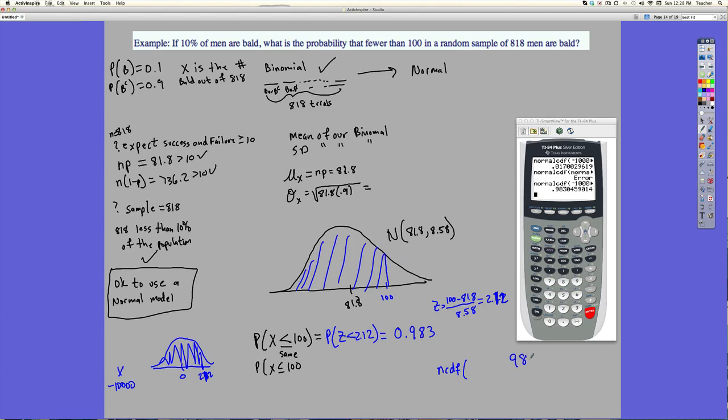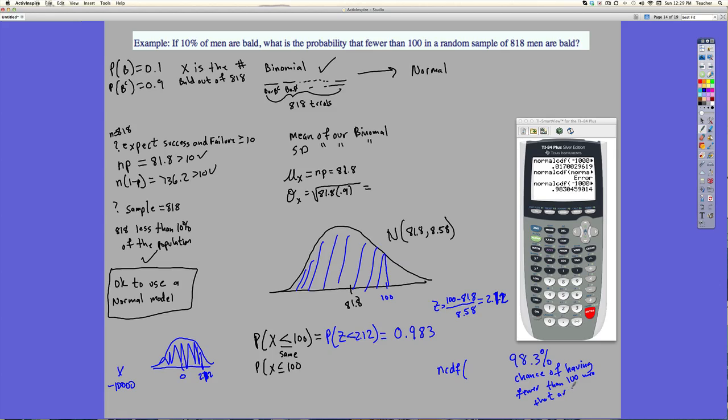So there's a 98.3 chance of having fewer than 100 men that are bald.